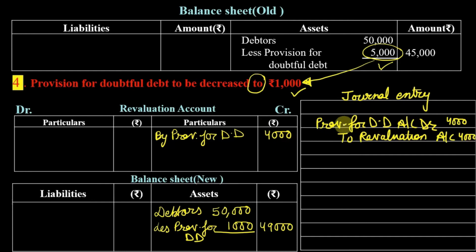So I hope it is clear to everyone. I am repeating one thing again. In exam, don't use the short forms. Write the complete words for provision and the doubtful debts.